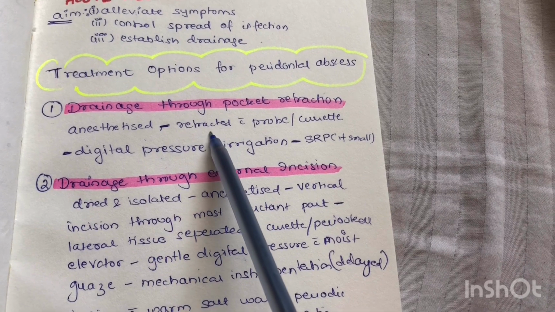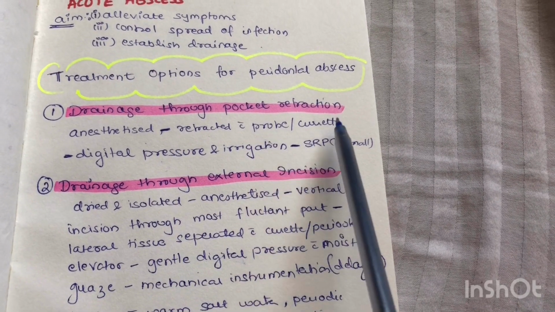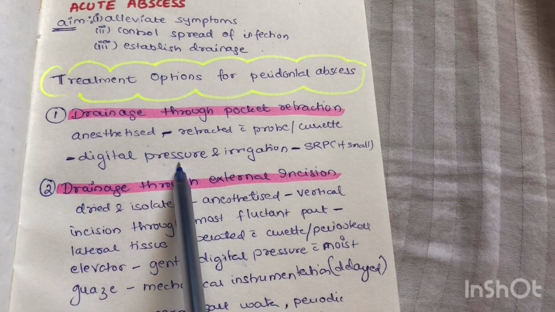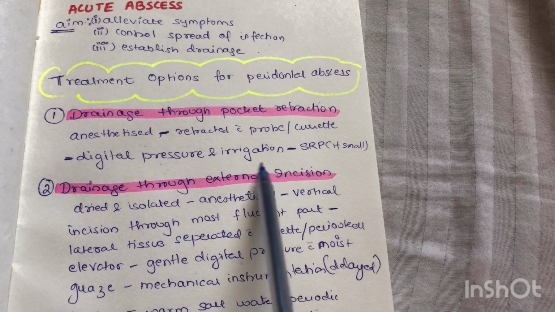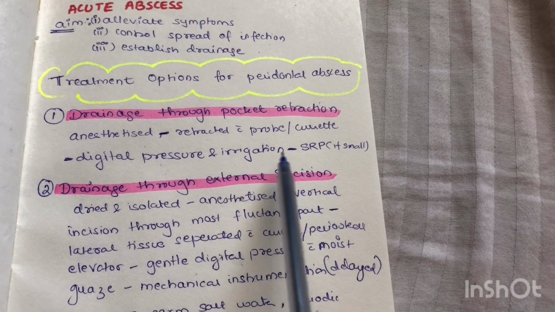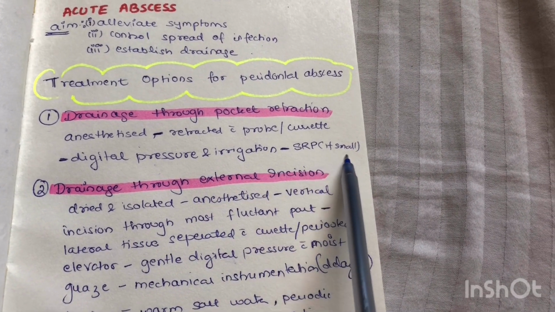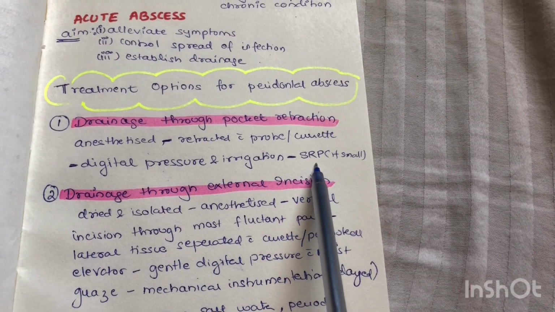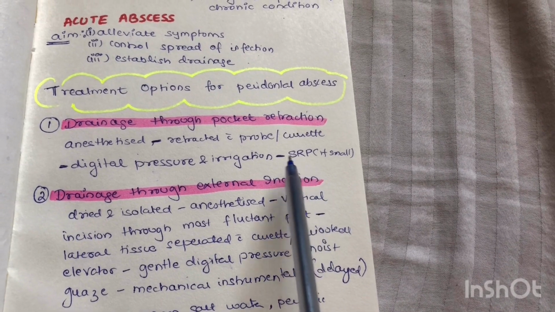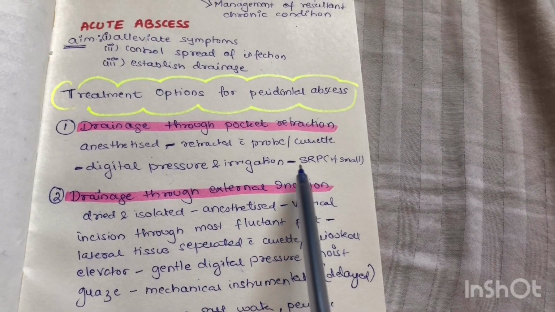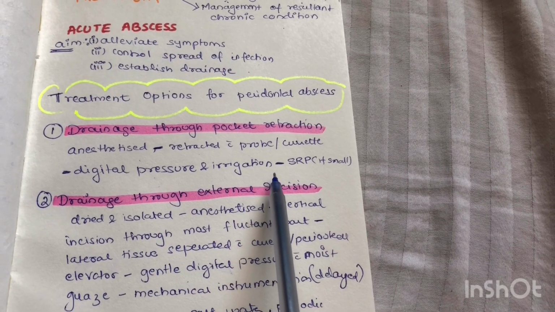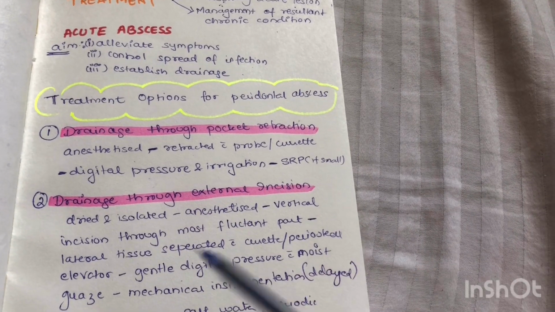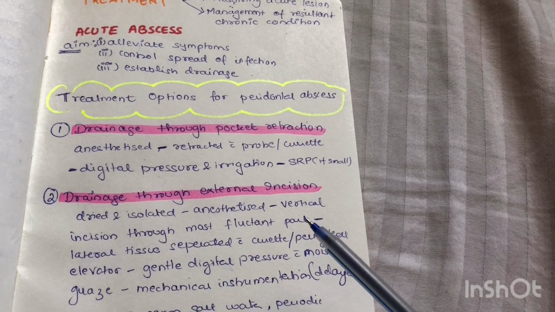The tissue is gently retracted using a probe or a curette. Gentle digital pressure is placed on the pocket area and irrigation is done so that all the pus is removed and the pocket is completely clean. Now, if the abscess is small and if there is access, one can perform scaling and root planing to remove the bacteria. However, if there is a large lesion, one should wait so that the major clinical changes which are there have subsided, and then one can go for scaling and root planing in the next appointment.